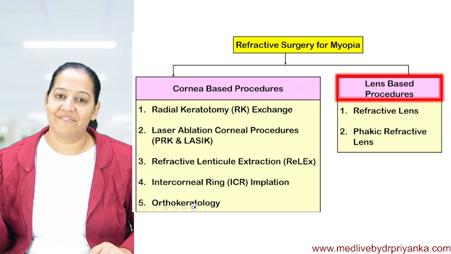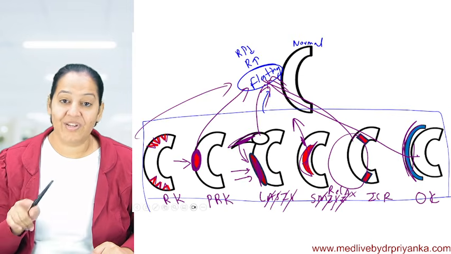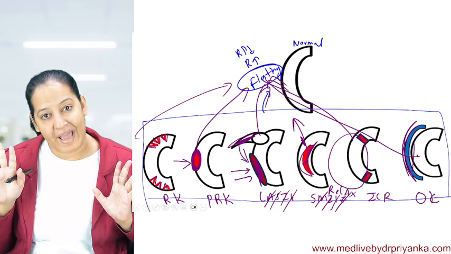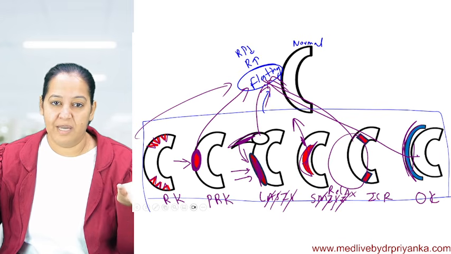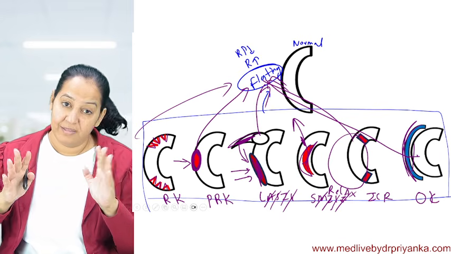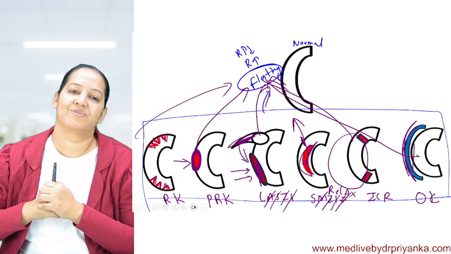Okay, the six surgeries, they are very simple in front of you. All of them are cornea based, and you will not get this diagram anywhere on the internet, on any platform, on any book. You search everywhere. If someone else is having the same innovation, I don't check every person, but yeah, this is my own innovation which I have made today only. Okay, the six types of surgeries in front of you.